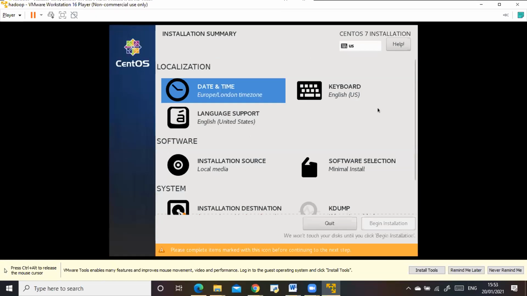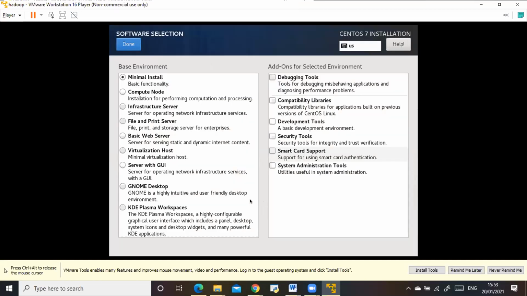Next, the option that you're going to look at is software selection. Click on that. By default, minimal install will be chosen. When you see that minimal option, that means you'll only see a command prompt when you install the software and no GUI options, no graphical interface options will be there. So we should not go ahead with that installation.